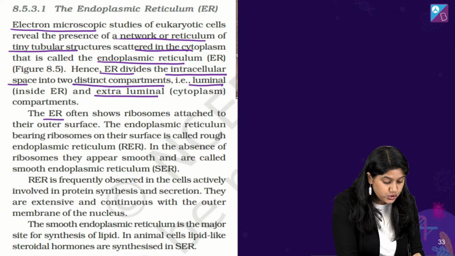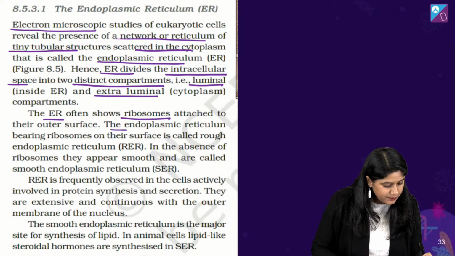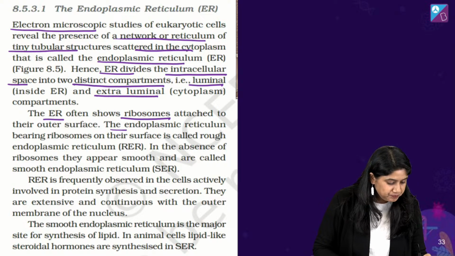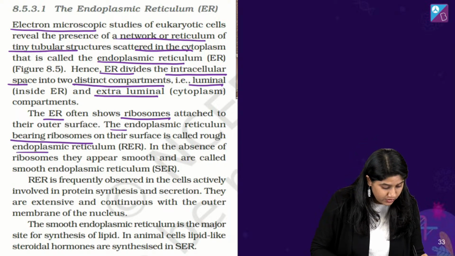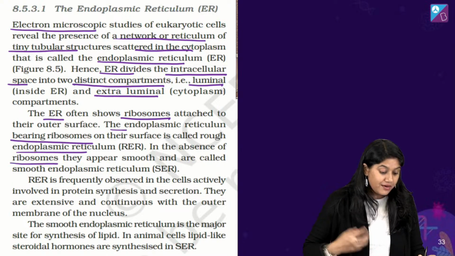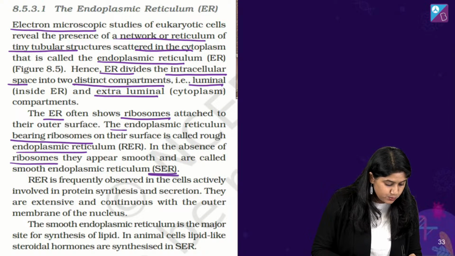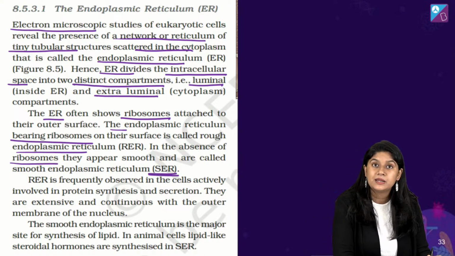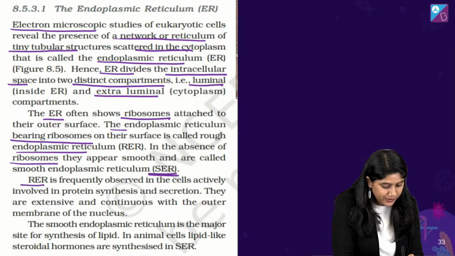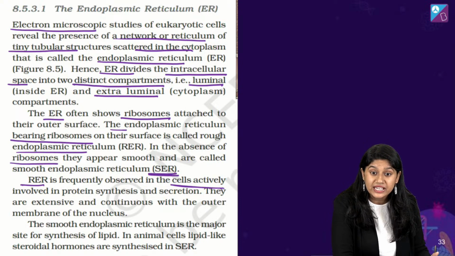The ER often shows ribosomes attached to it, and they actually help in the synthesis of proteins, right? We call them the rough endoplasmic reticulum. If the ribosomes are absent, we call them smooth endoplasmic reticulum, है ना? उन्हें हम क्या बोलते हैं? Smooth endoplasmic reticulum बोलते हैं, और वो help करते हैं in the synthesis of lipids. SER frequently observed in the cells which are actively,